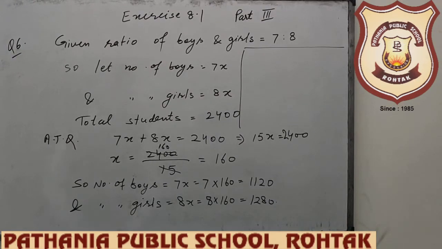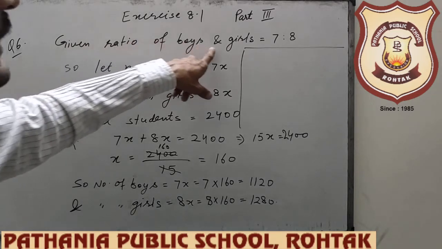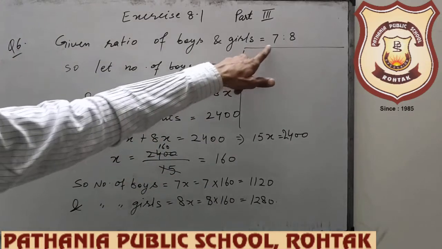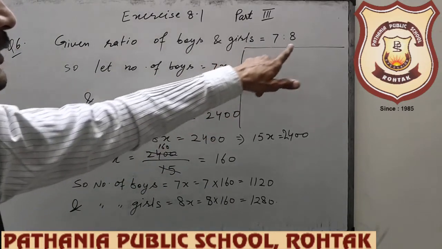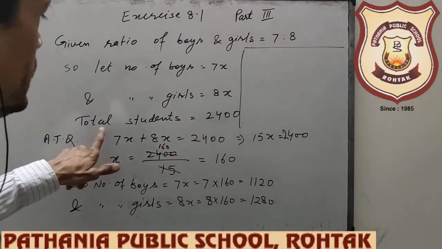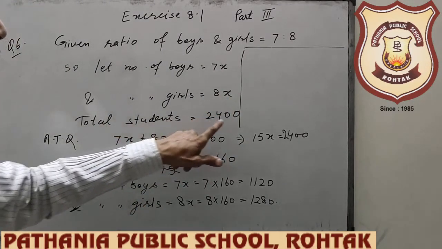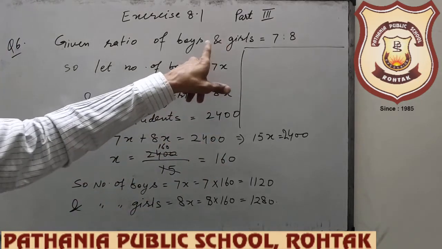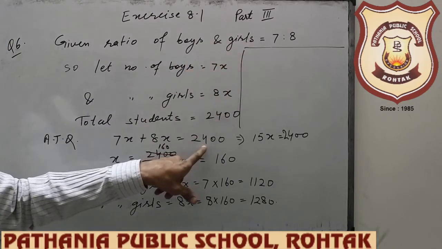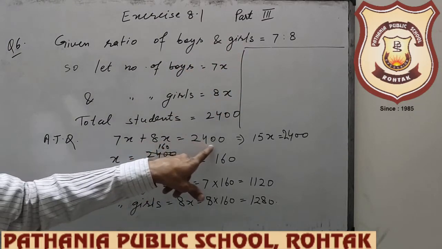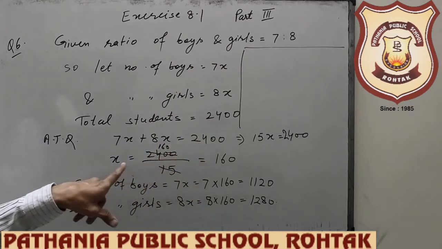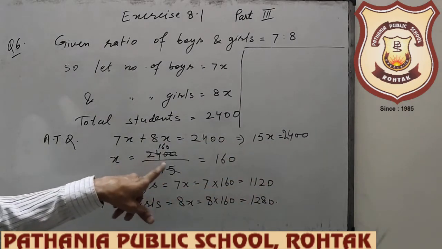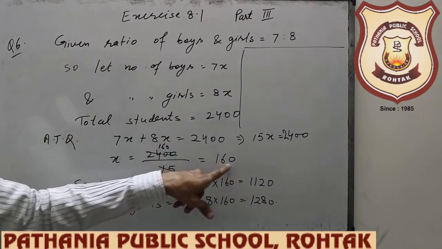Now question number 6, beta. Given ratio of boys and girls in school is 7:8. So let number of boys be 7x and number of girls be 8x. Because total students is given 2400, according to the question, number of girls plus boys should be total strength, that is 7x plus 8x is equal to 2400. Then 15x is equal to 2400. Then x will be 2400 by 15, it is 160.